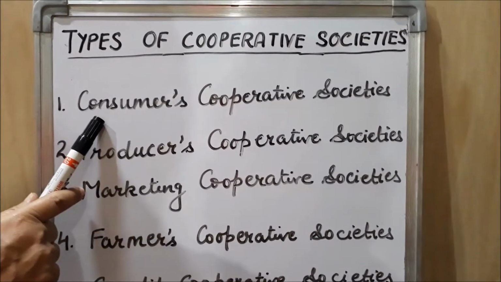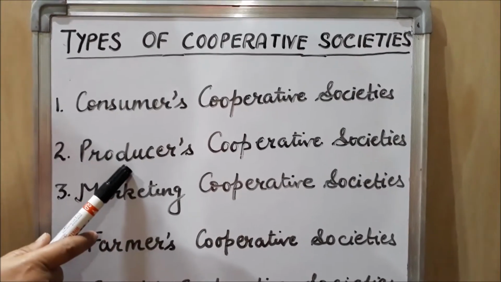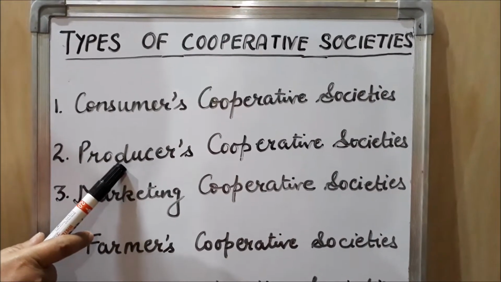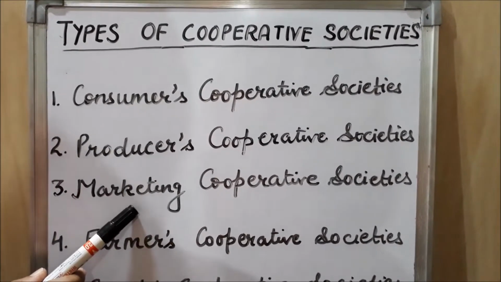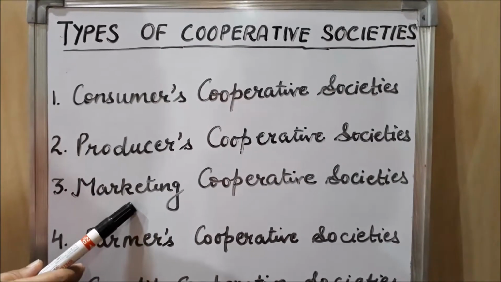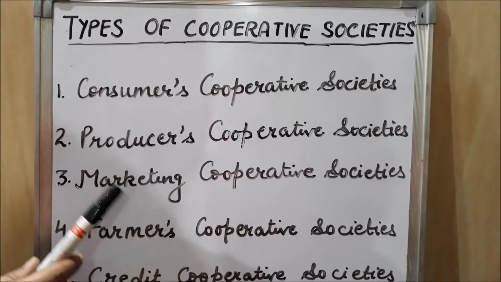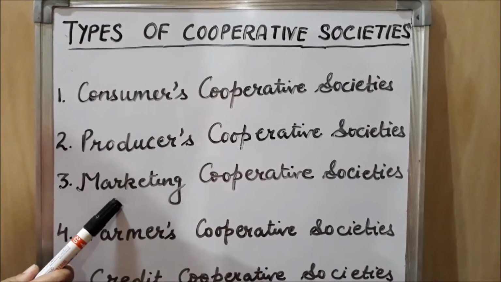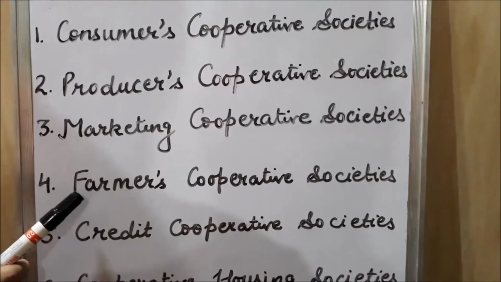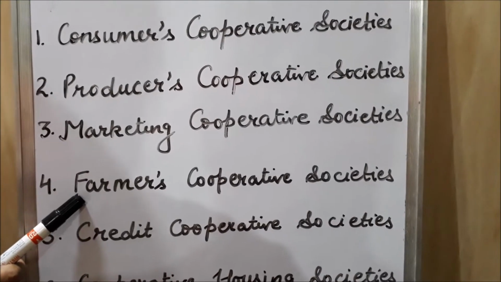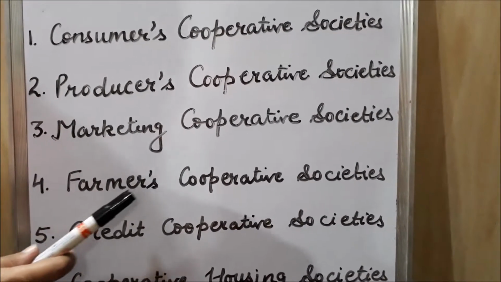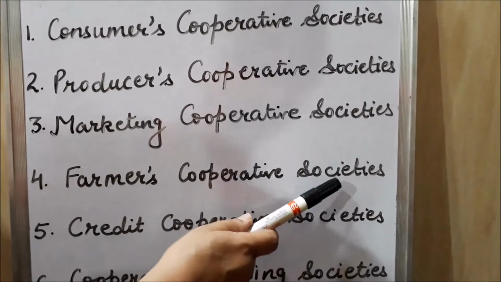Consumers are the members of consumer cooperative society. Producers are the members of producer cooperative society. Here in marketing also, producers are the members of marketing cooperative society. They are specially for selling the goods manufactured by small producers. Now we are going to discuss the fourth type of cooperative society, that is farmers cooperative society.